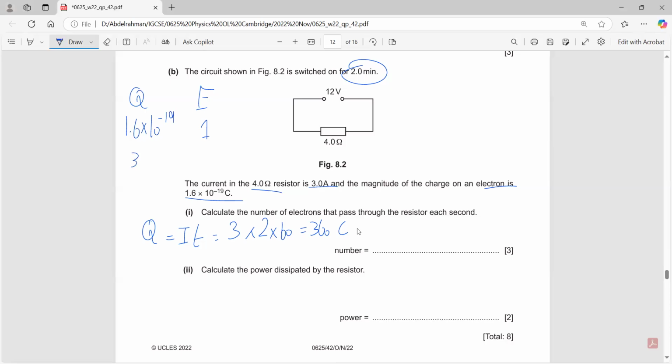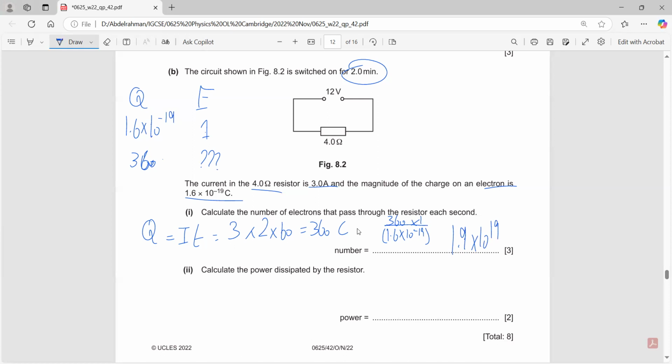What if I have 360 coulombs of charge? Can I find the number of electrons? Yes, it's a basic cross multiplication: 360 times 1 divided by 1.6 times 10 to the negative 19. Please do use parentheses. The final number of electrons would be around 1.9 times 10 to the power of 19 electrons.